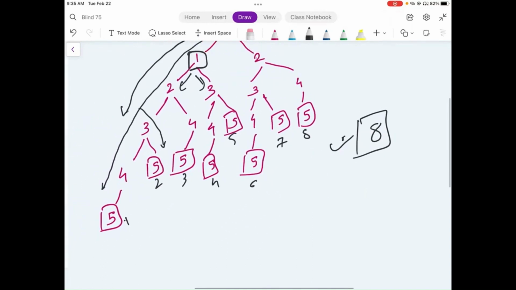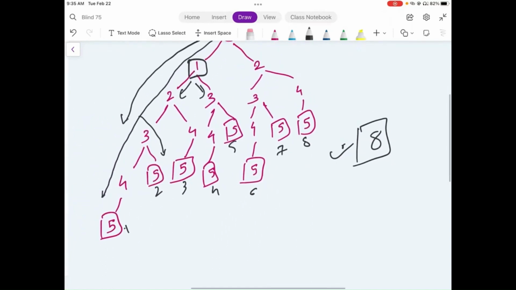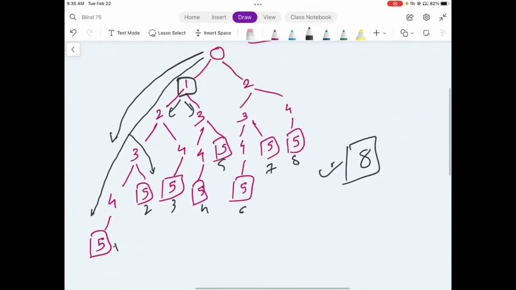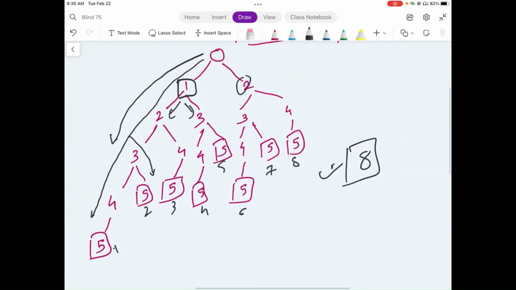But the issue with this solution is that it is highly inefficient. If we see over here, at any given node, we are making two decisions, and based on those two decisions we are again making two decisions down the line.